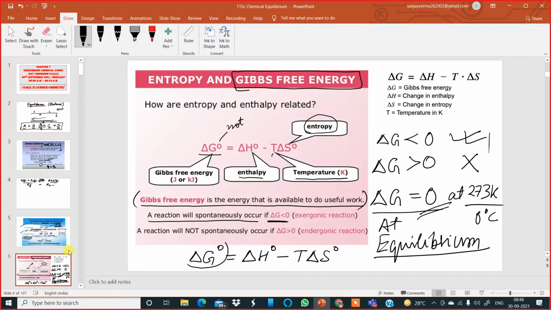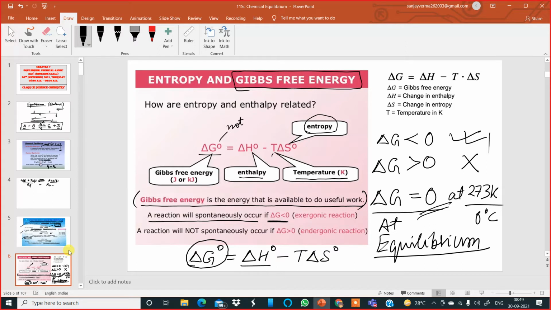This delta G naught means the energy that is available to do useful work. We are concerned with the useful work that is done. I might be able to lift a 5 gram solid very easily, but while lifting it, I might apply much more energy than is actually required. Whatever energy is required to lift that 5 gram weight by my system is called Gibbs free energy, which is the useful energy available to do work.